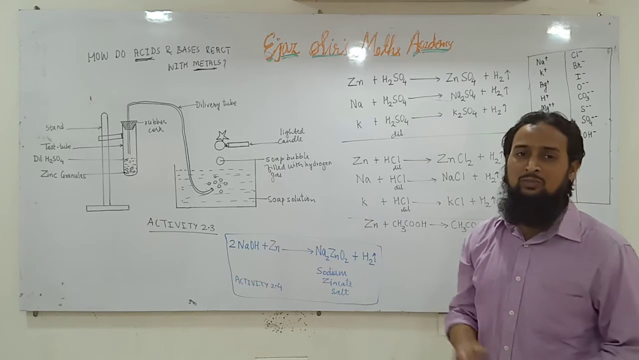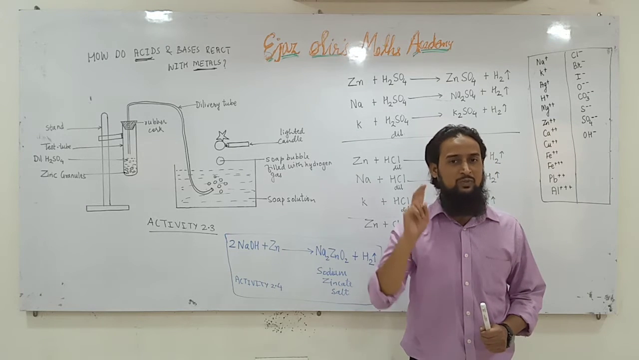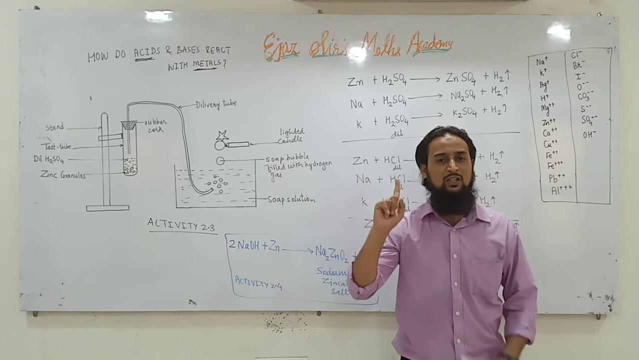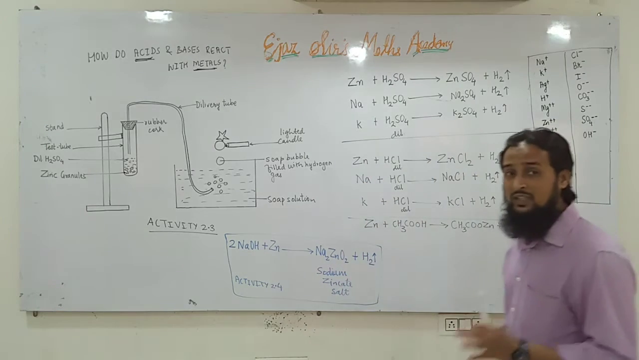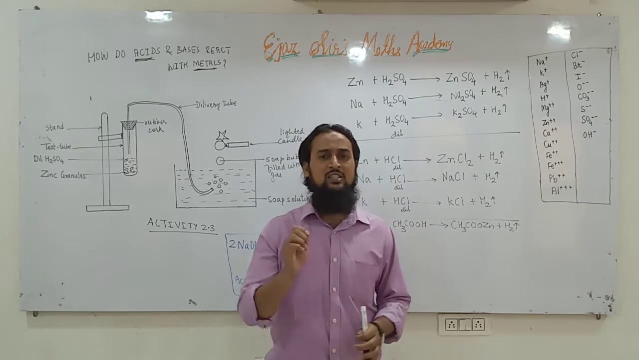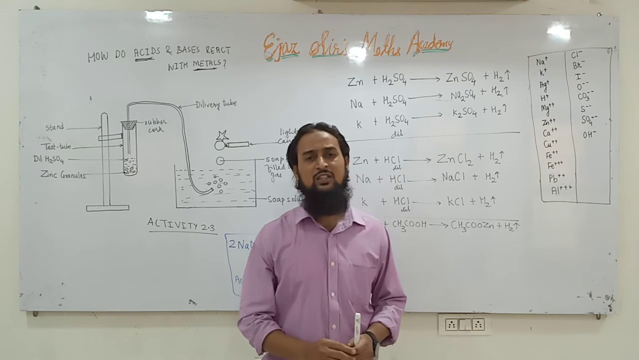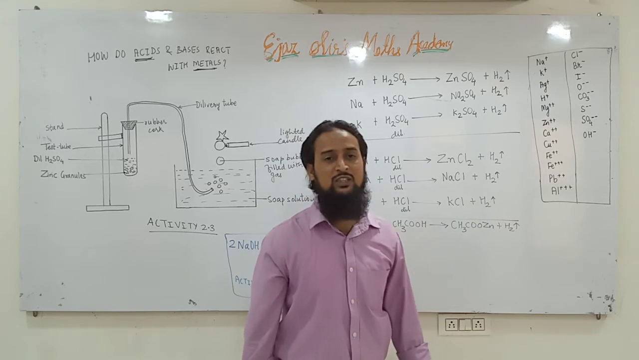Sodium has atomic number 11 and its electronic configuration is 2, 8, 1. First orbit has 2 electrons, second orbit has 8 electrons, and the third orbit has 1 electron in sodium. Sodium wants to complete its octet. You know what octet rule is. Every atom except hydrogen and helium tries to have 8 electrons in its outermost orbit. So sodium also wants to have 8 electrons in its outermost orbit.